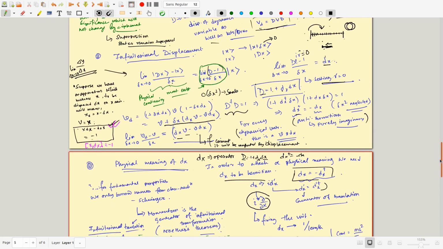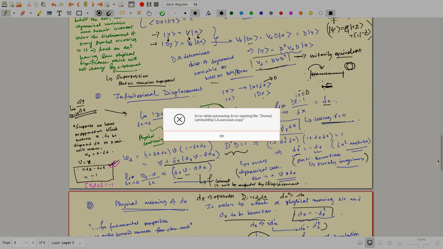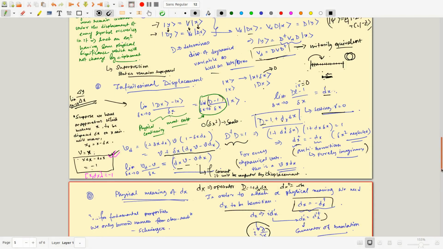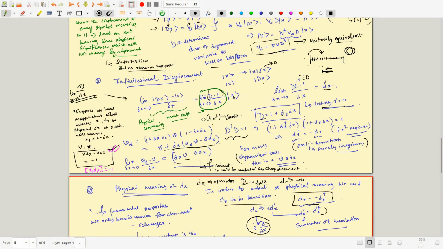So far we have understood one thing: it turns out this kind of dx, an infinitesimal translation, is generated by this kind of an operator. So let's take a moment to say what it physically represents. The d operator is basically 1 plus dx del x. So when the del x goes to 0, then it is an identity.